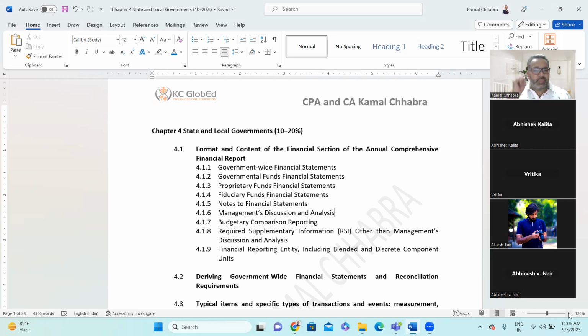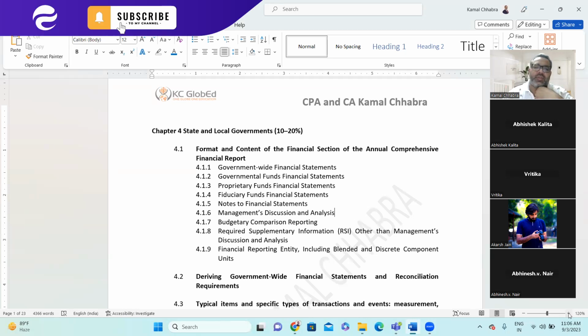And the fund may be your proprietary fund, governmental fund, or fiduciary fund. Those all things we'll be discussing in detail. And then notes to financial statements, MD&A, budgetary comparison, required supplementary information, and the financial reporting of the entity. So these all things we'll be covering in 4.1.